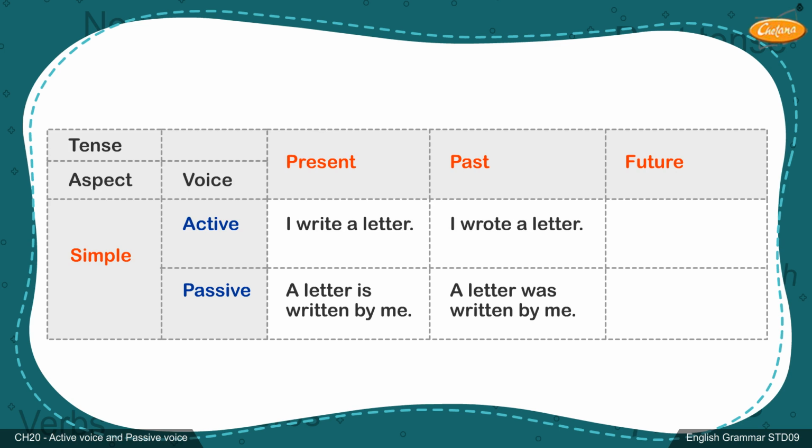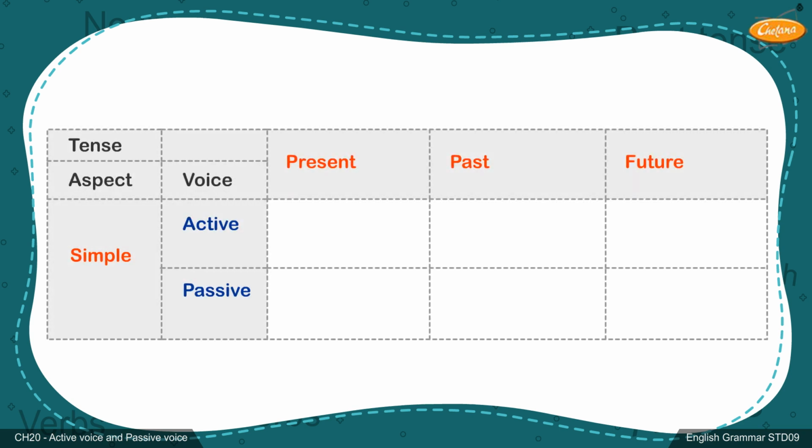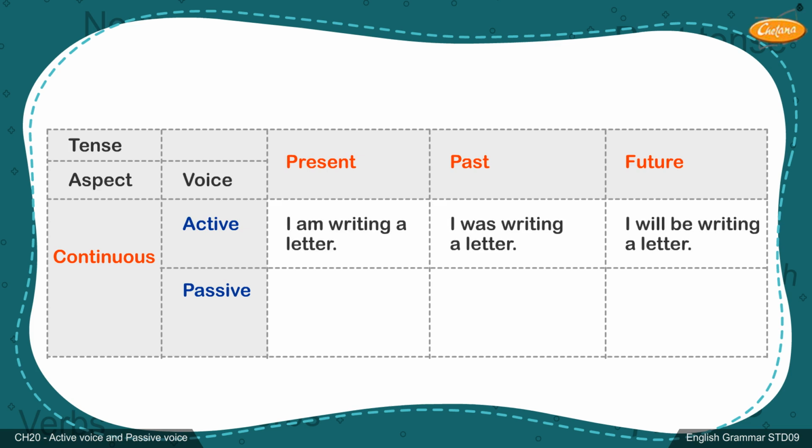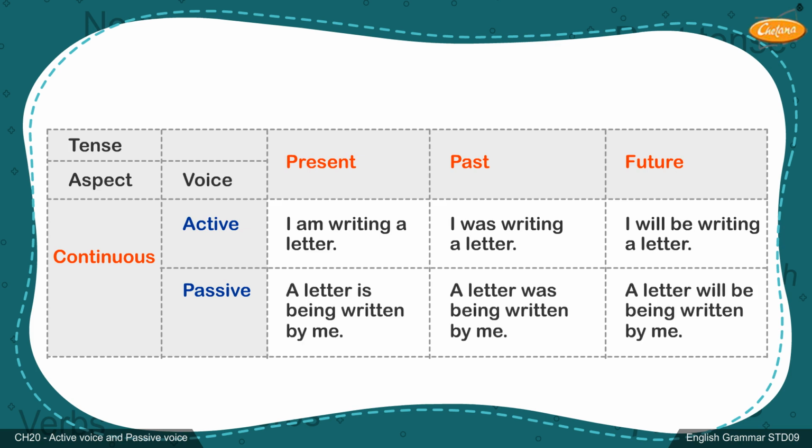In the simple future tense, sentences in the active voice use the verb in the form of to be plus present and in the passive voice use the verb in the form of to be plus past participle. In the present continuous tense, past continuous tense and future continuous tense, sentences in the active voice use the verb in the form of to be plus present participle and in the passive voice to be plus past participle.